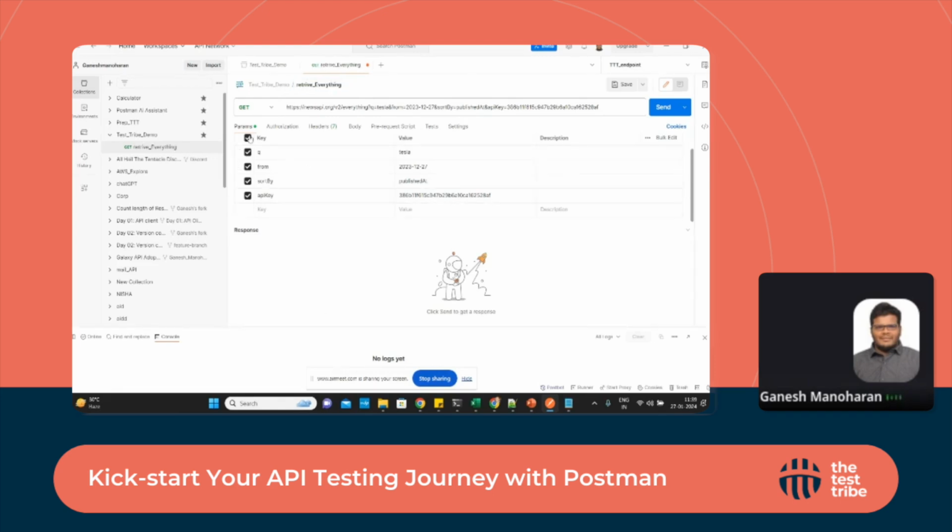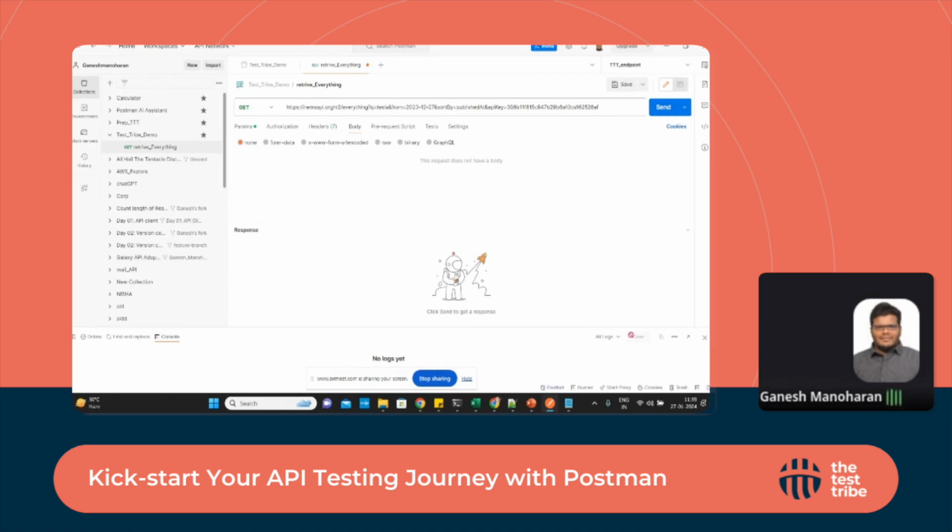As soon as I pasted it, the tool smartly finds what the query params are. These are the query params, and for authentication, since I told it there is no auth, and this is a GET method, we don't have any request body. We'll see that request body detail in the next method, that is the next example. So I'm going to send this.